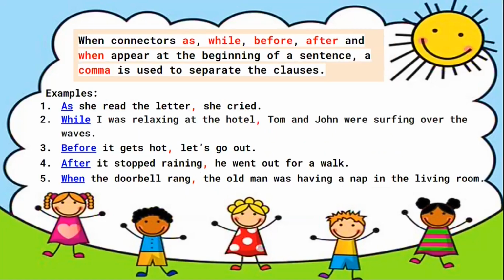When connectors as, while, before, after, and when appear at the beginning of a sentence, a comma is used to separate the clauses. Examples. As she read the letter, she cried. While I was relaxing at the hotel, Tom and John were surfing over the waves. Before it gets hot, let's go out. After it stopped raining, he went out for a walk. When the doorbell rang, the old man was having a nap in the living room.